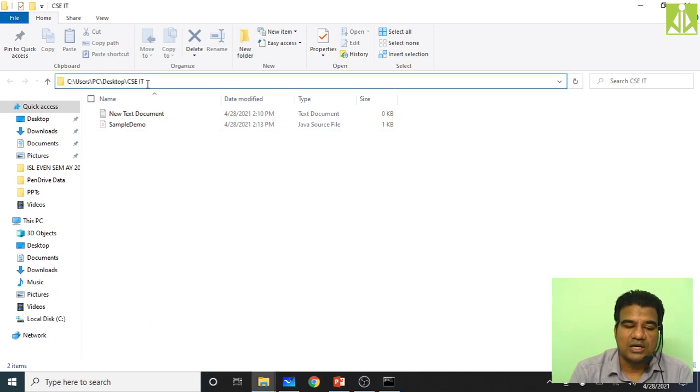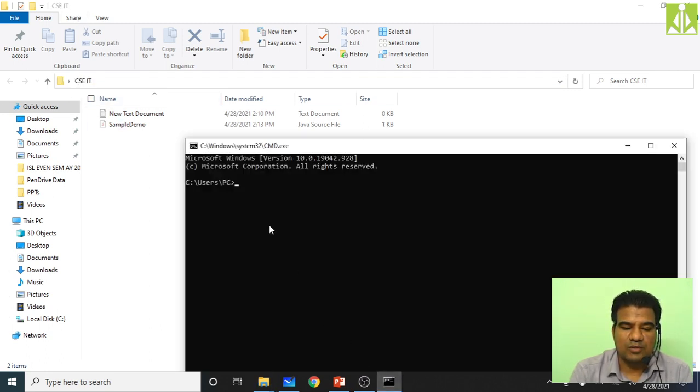So what do I have to do? Simply copy this path, Control C, path gets copied, then come to the command prompt and type cd over here, give a space and Control V. Okay, so this entire path I want to change to this location. Hit the enter key. Now I am in CSC and IT.